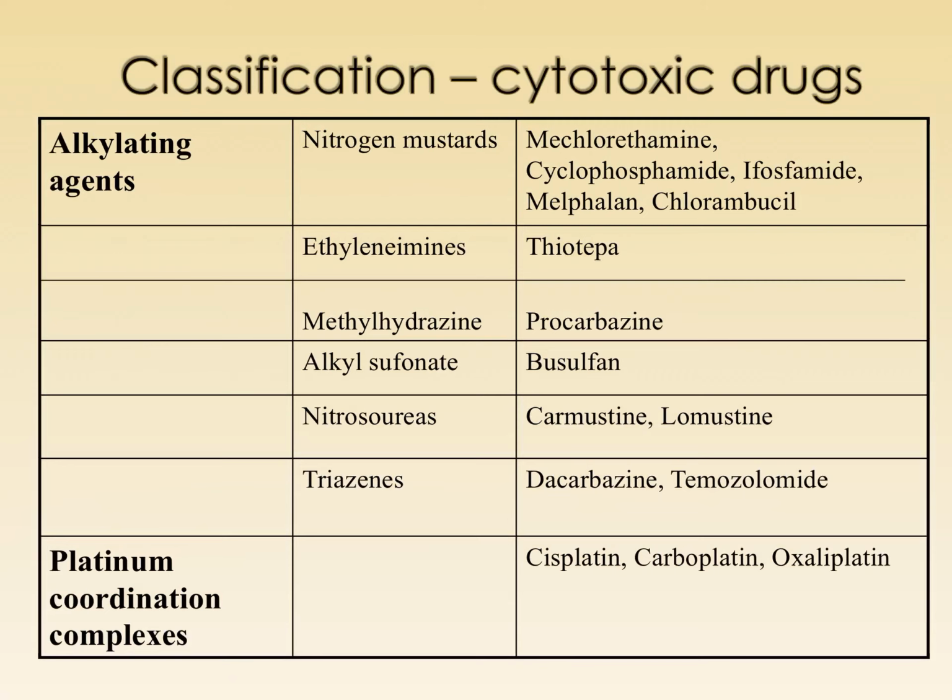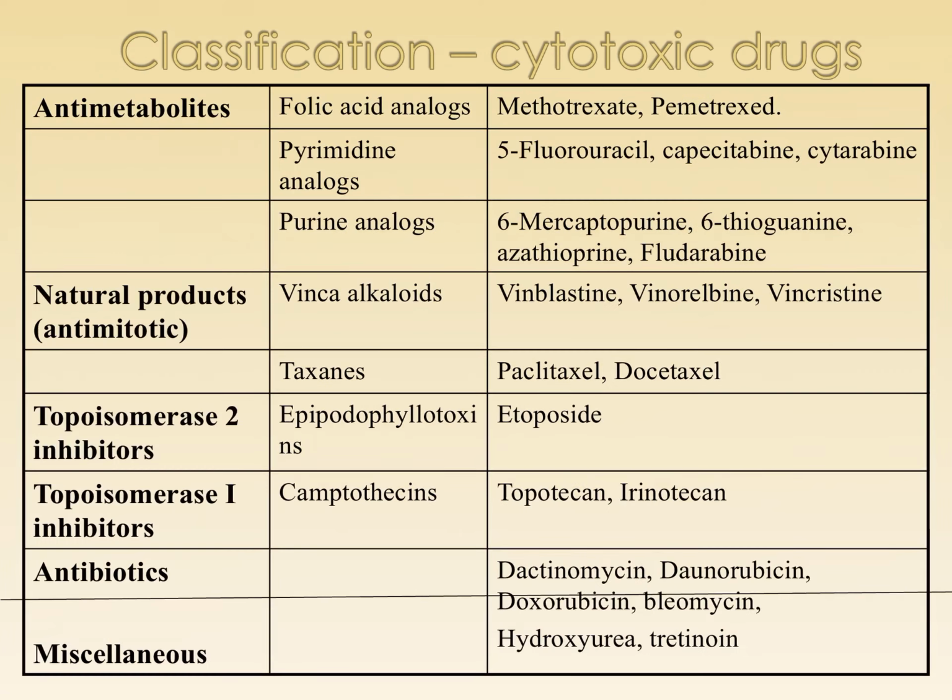So what are the compounds we learned? We learned about alkylating agents, platinum-based compounds, antimetabolites, which are going to inhibit synthesis of folic acid, purine or pyrimidine analogs. We learned about natural products like vinca alkaloids, which are going to inhibit tubulin formation, taxanes, which are going to inhibit tubulin depolymerization. Topoisomerase 1 and topoisomerase 2.